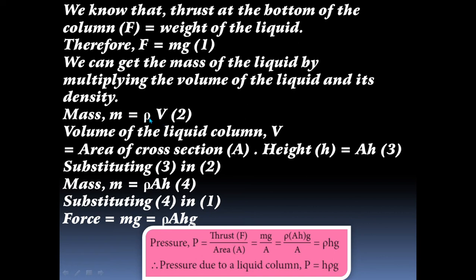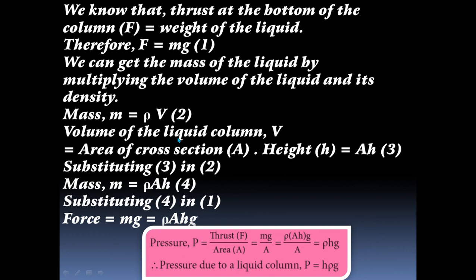Density, the basic fundamental formula, is density equal to mass by volume. From this formula, we rearrange the step: mass is equal to density into volume. This is the formula for the mass based on the density.